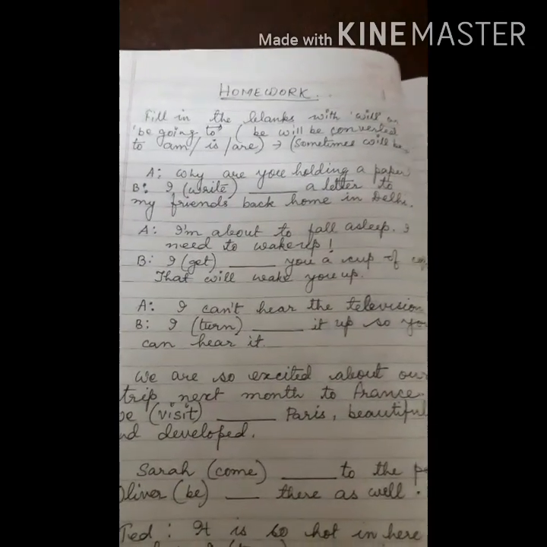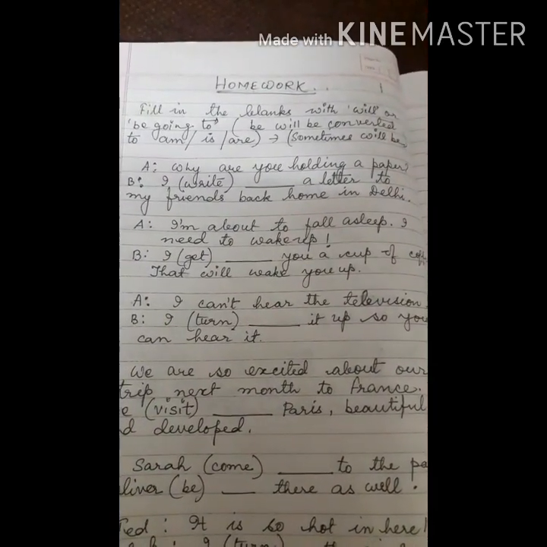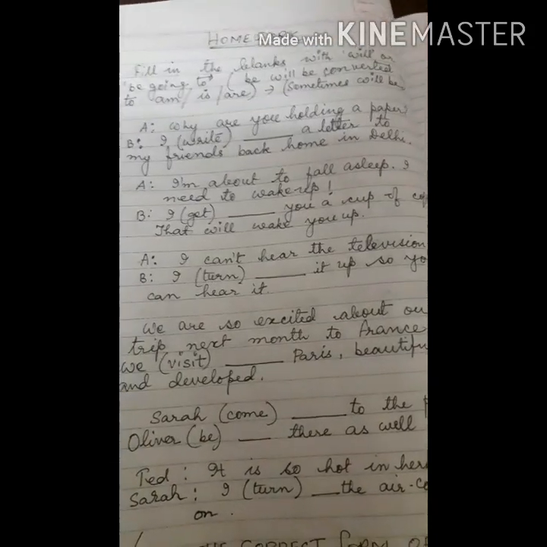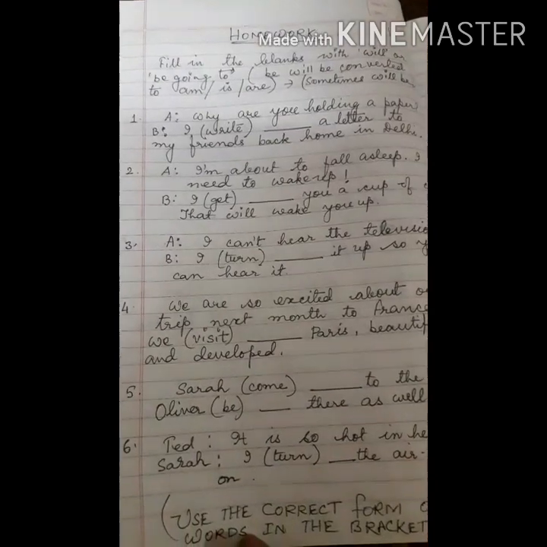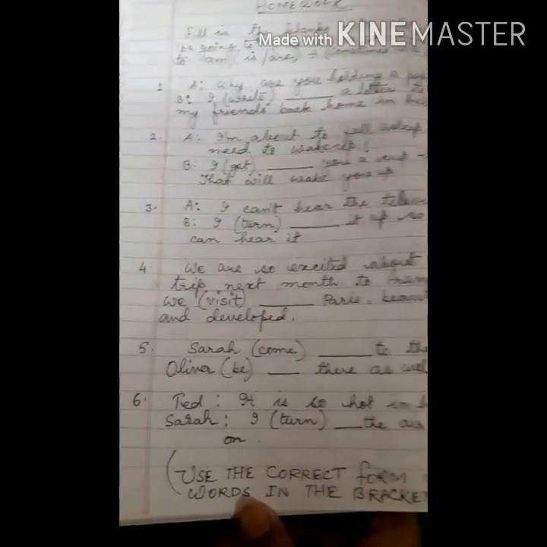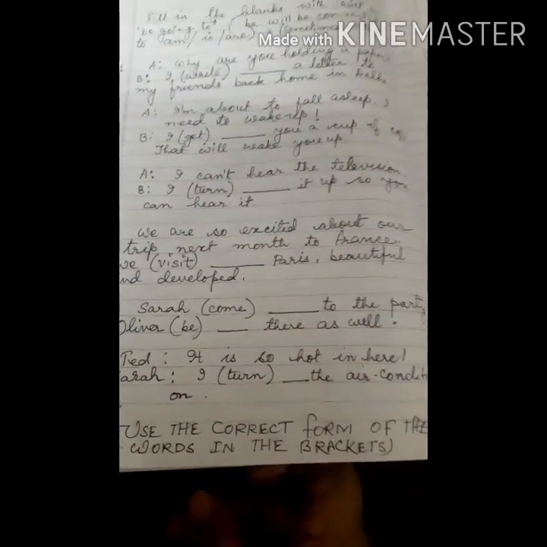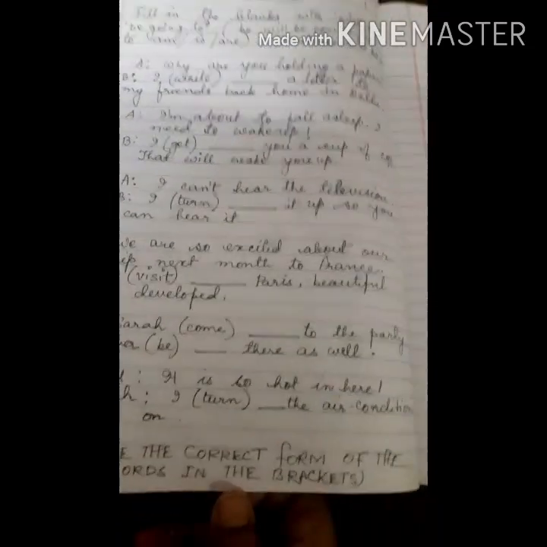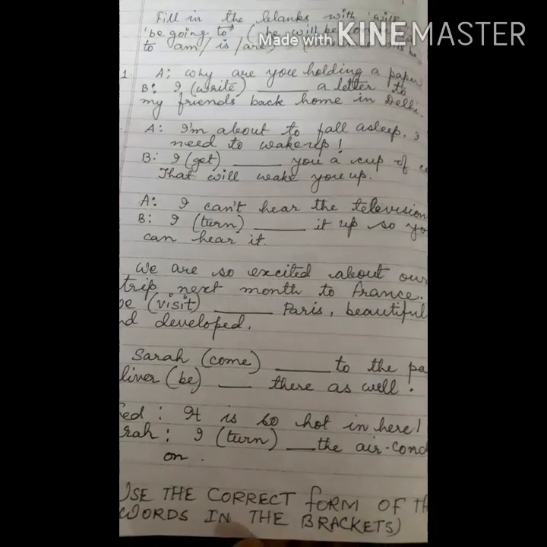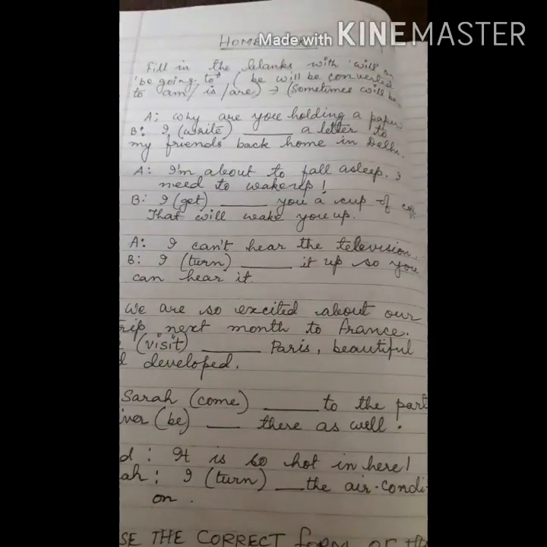Correct form of verb. Like in number 1, the bracket word is right. Number 2, the bracket word is get. Number 3, the bracket word is turn. Number 4, the bracket word is visit. Number 5, the bracket words are come and be. Number 6, the bracket word is turn. So use the correct form of the words given in the brackets. Okay, and you have to write the correct forms in the blanks. I hope you'll be able to do.